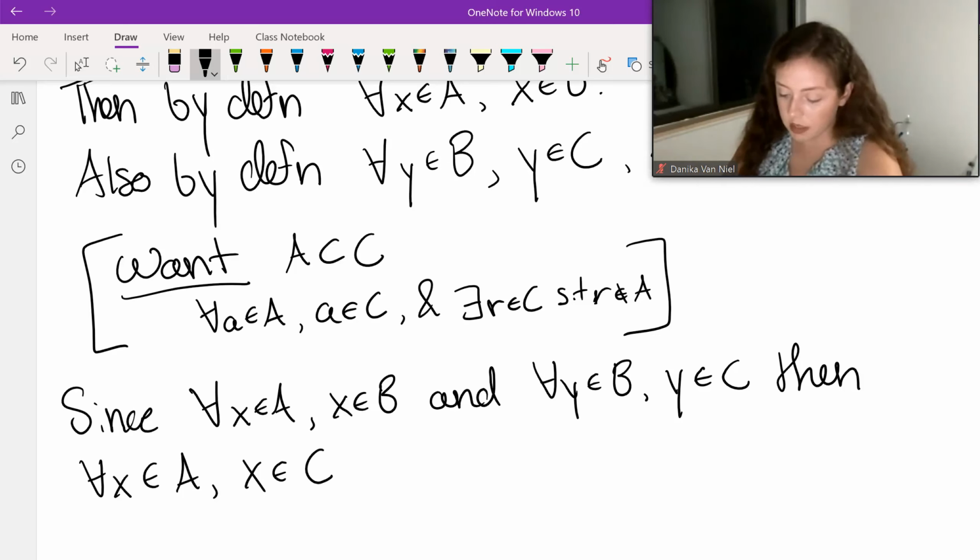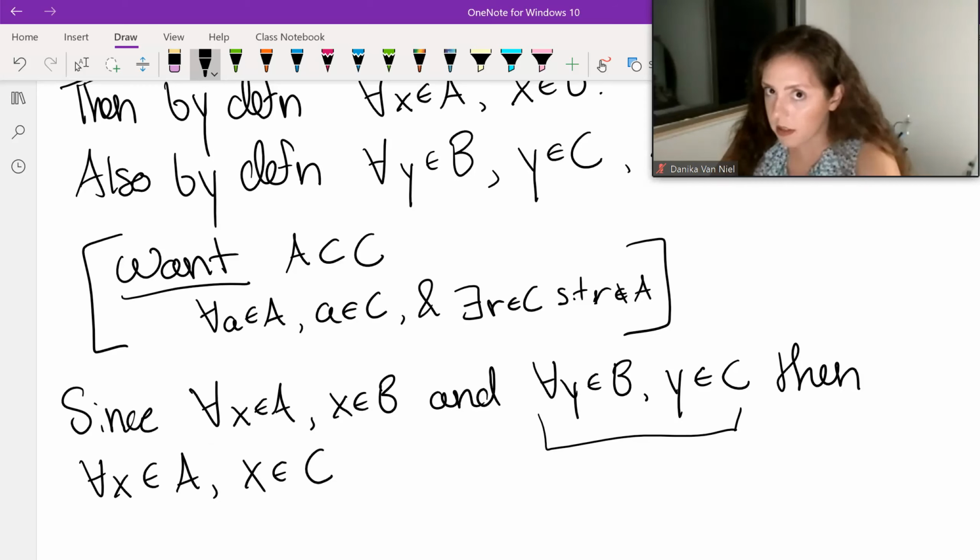So all I'm saying is, because any element that I find in A can also be found in B, but any element I find in B can also be found in C. So if I follow this, all my elements in A are in B, but all my elements in B are in C, so then all my elements in A are in C.